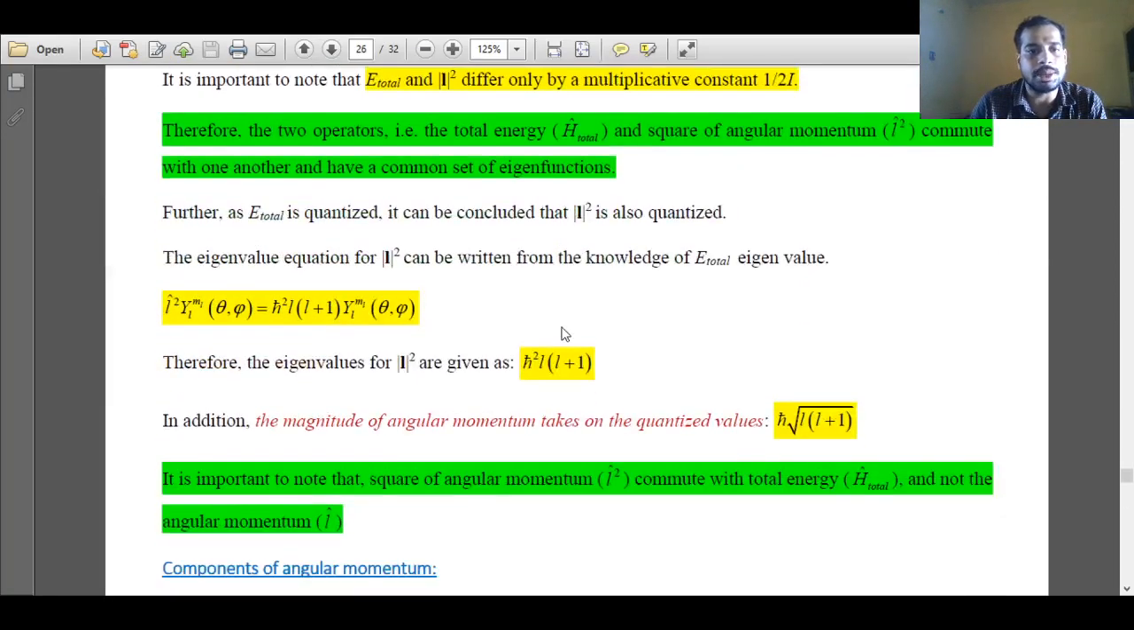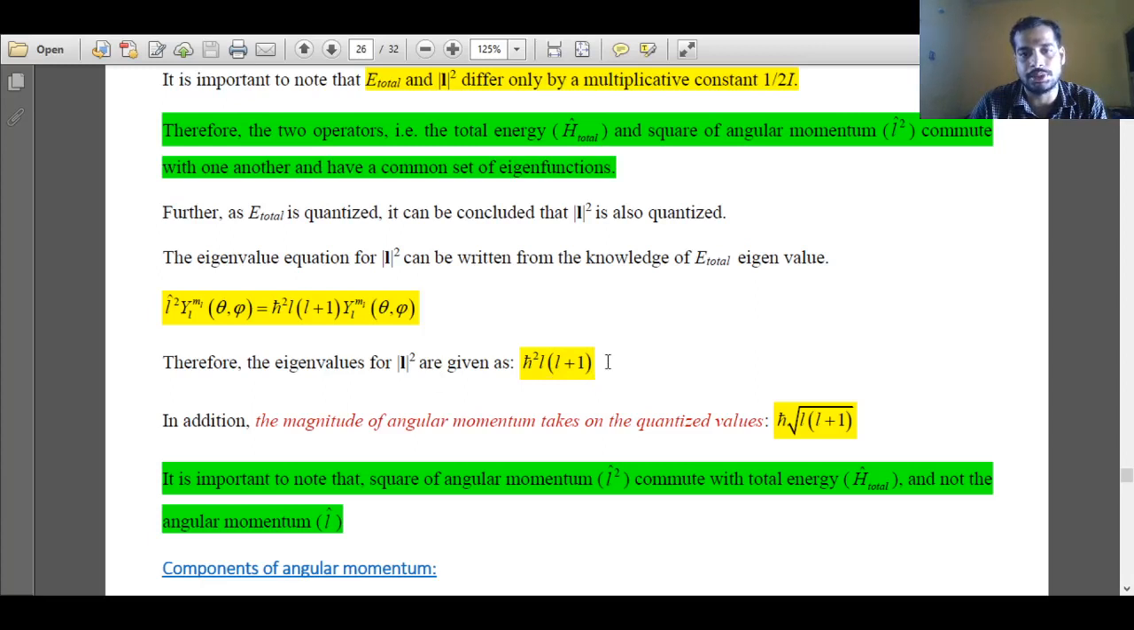So if we do that through solving the eigenfunction or eigenvalue equation, we'll also get the same eigenvalue, that is h bar square L into L plus 1. So when the spherical harmonic functions are operated on by the square of angular momentum operator, we get the corresponding eigenvalue. The corresponding eigenvalue for the square of angular momentum operator is h bar square L into L plus 1. So what is the magnitude of angular momentum? The square of angular momentum is h bar square L into L plus 1.